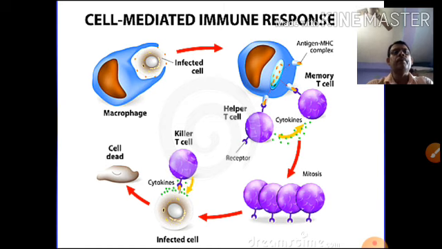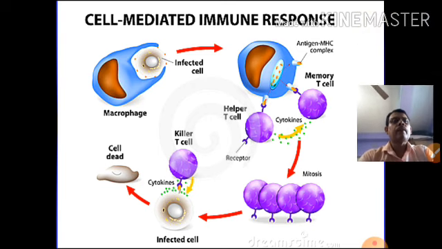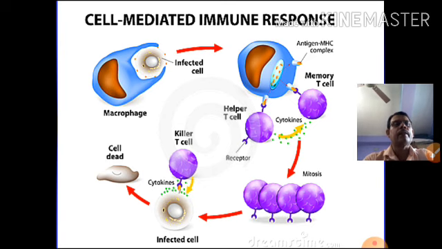In cell mediated immunity, generally the macrophage is infected by the antigen, with the MHC, major histocompatibility complex. It produces the memory T cell. They produce cytokines, or T helper cells. They bind to the receptor. They produce cytokines, another chemical transmitter. They produce mitosis.